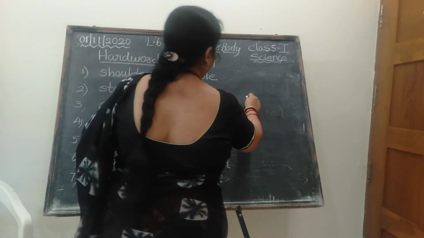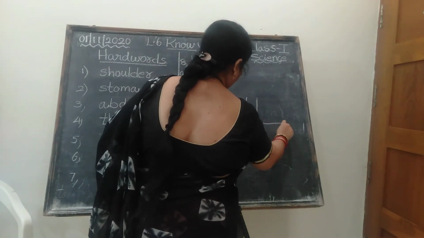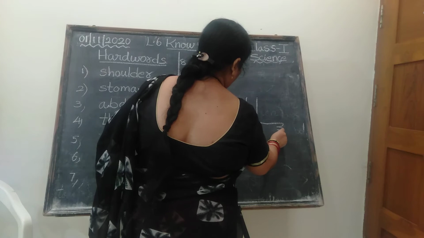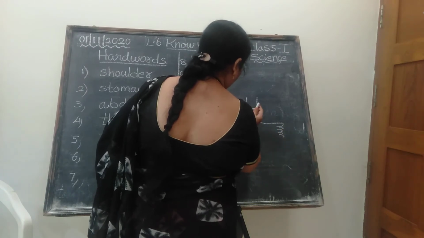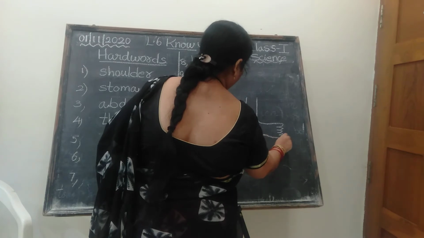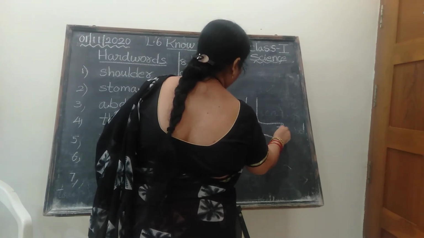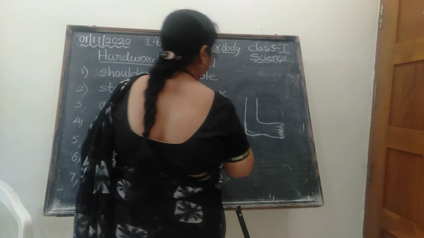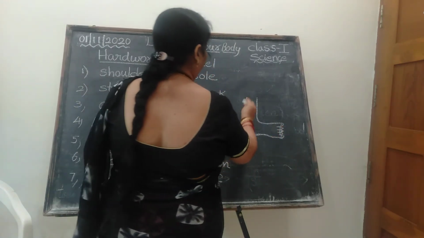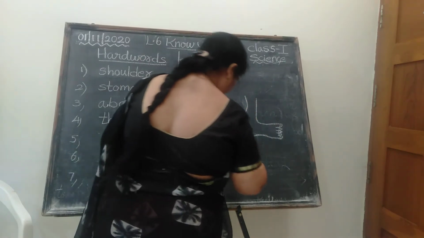See, you take this leg part. I will show you. Don't draw. Try to understand. Once again I will show you. Only the leg part I will show you, because some might have some confusion. Now listen children. This is the leg part. Now this bending part is called the calf.